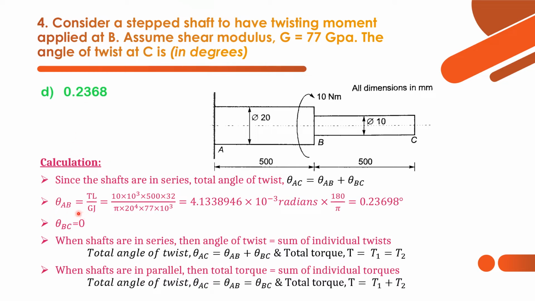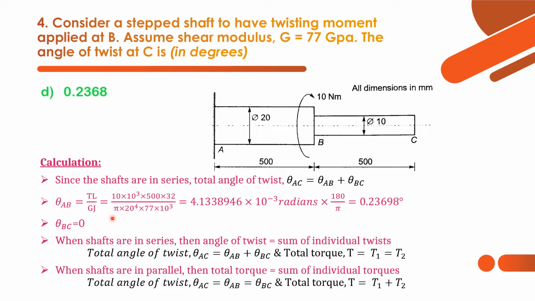Let's see the answer. Theta is equal to TL by GJ. How is this relation got? From the pure torsion equation. So here we have to apply torque as 10 Newton meter. So that is why 10 into 10 power 3 into 500 into 32. Because we have to find only the theta AB, because there is no torque applied in BC. That's why theta BC is 0. So let's find theta AB, TL by GJ. Length of AB is 500 mm.